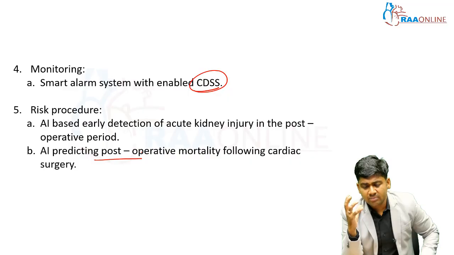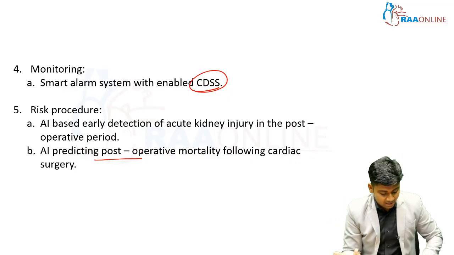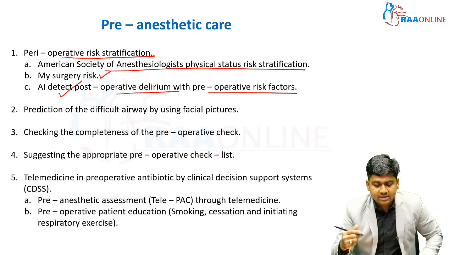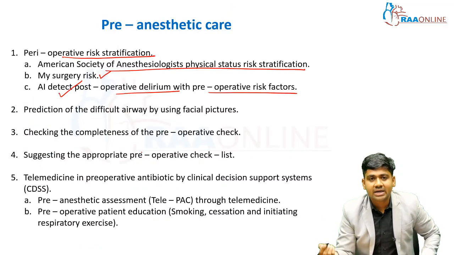There are different types of scores and monitoring tools in the preoperative period which can be used in the non-cardiac patient before taking the patient for non-cardiac surgery. We will discuss it. But when you use an AI based postoperative mortality scoring system, we can easily detect it through AI apps. So when the exam asks, what is the role of artificial intelligence in anesthesia? You can write in 3 headings.